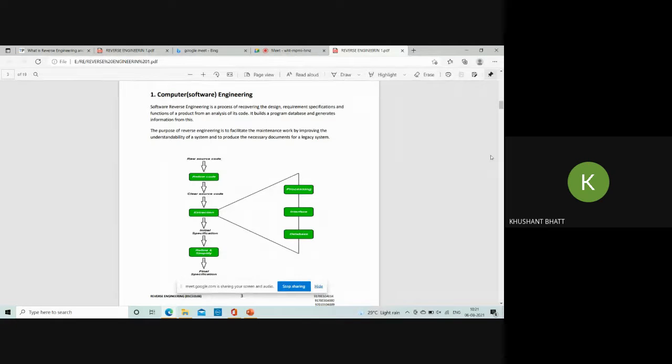For example, we can do reverse engineering on IDEs, like currently new IDEs are coming in the market, and new languages are also coming that are supported by those IDEs.